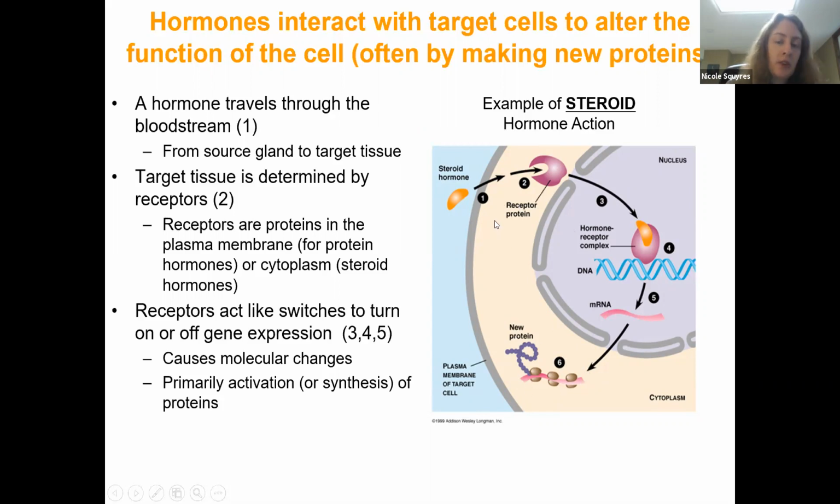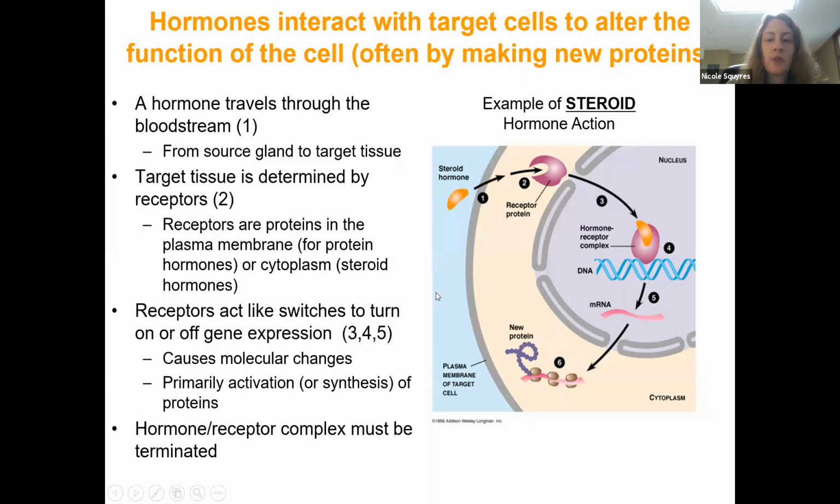So it's causing some sort of molecular change. Most commonly, it's going to cause the activation or the synthesis, the creation, of proteins. Again, a hormone is going to come to its target cell and bind to the receptor, and that's going to cause a cascading effect. You don't need to worry about all of the steps involved in this, but basically understand that a series of steps will occur that results in the creation of a protein. So it's somehow altering the function of this cell by telling it to create certain proteins.